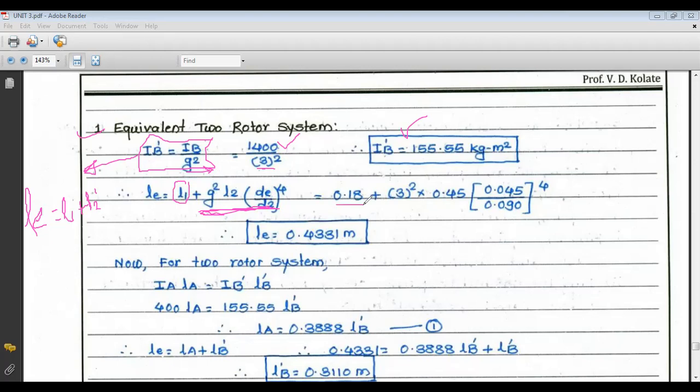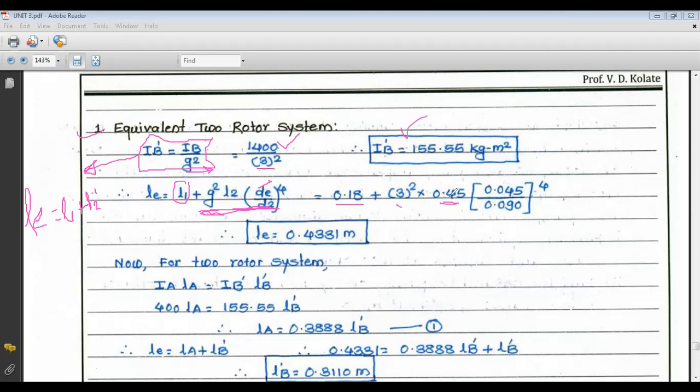So 0.18 meter plus 3 square into 0.45 in bracket. This is 45 mm diameter and 90 mm diameter. So the equivalent diameter is your D1. So 0.045 upon 0.090 raised to 4.